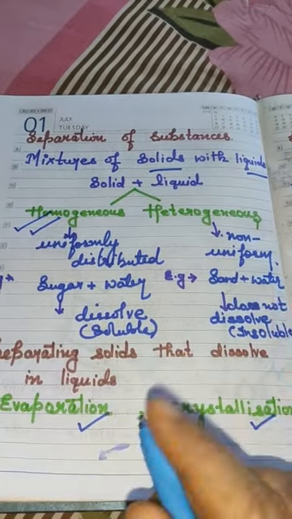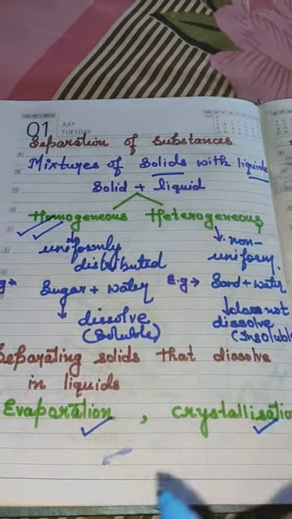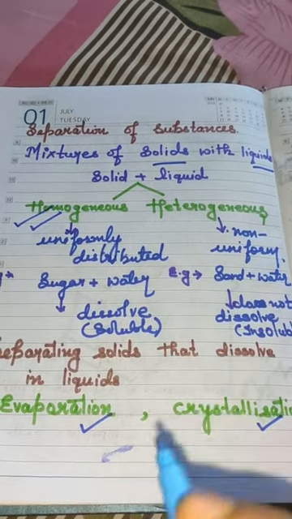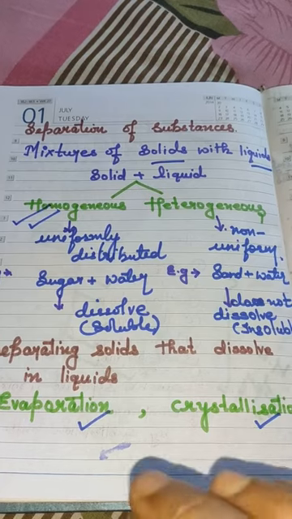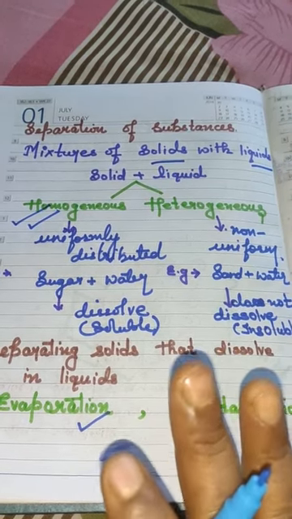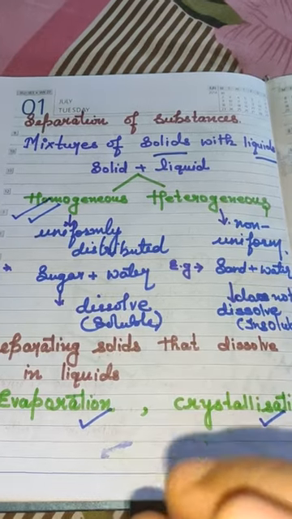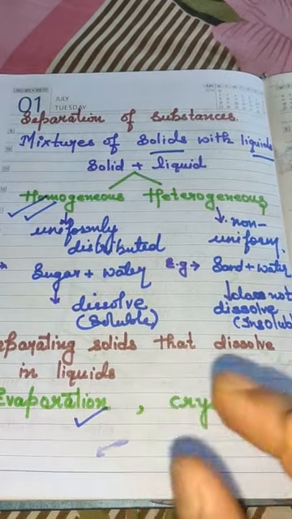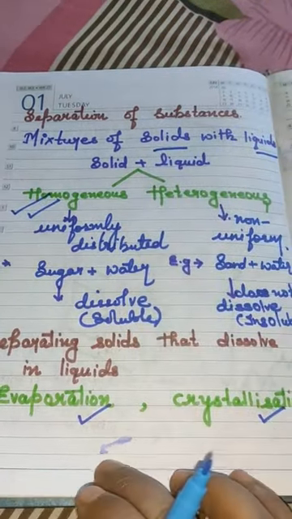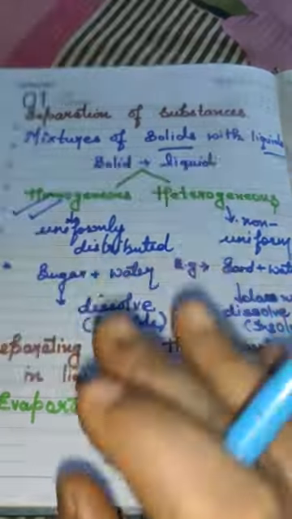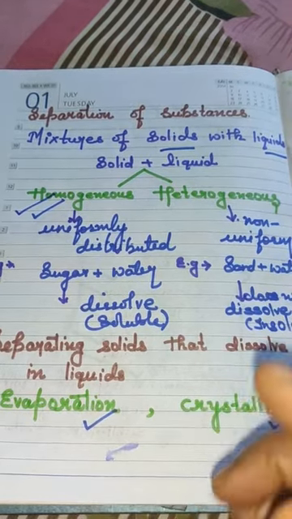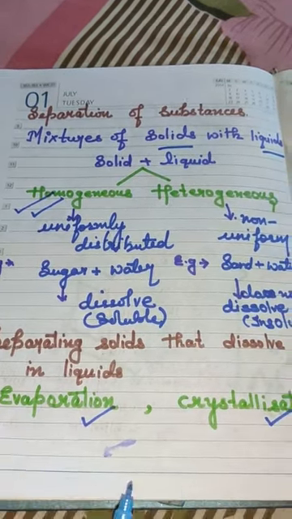Evaporation is just the change of the liquid part of the mixture into vapor. If salt is dissolved in water, it will make a solution because salt is soluble in water. When we heat the mixture, the water part of the mixture will evaporate. That method of change of water into vapor is known as evaporation.